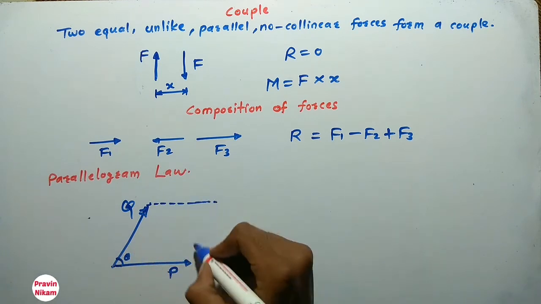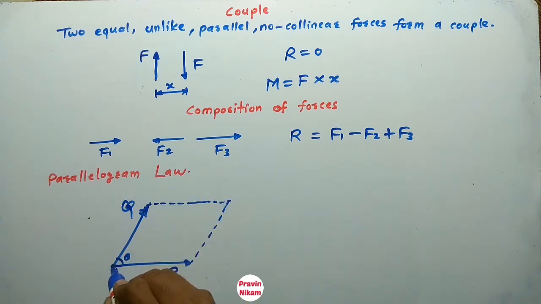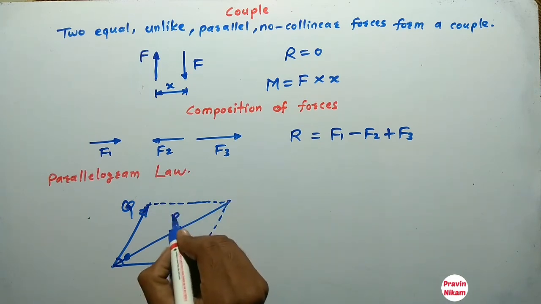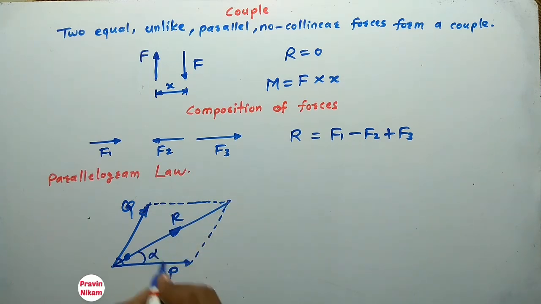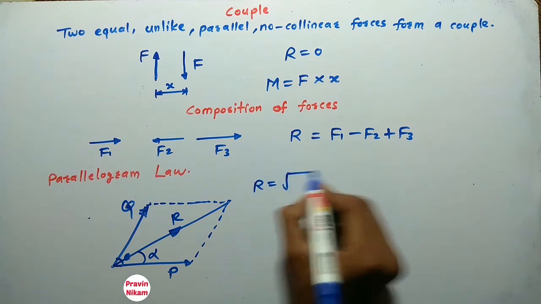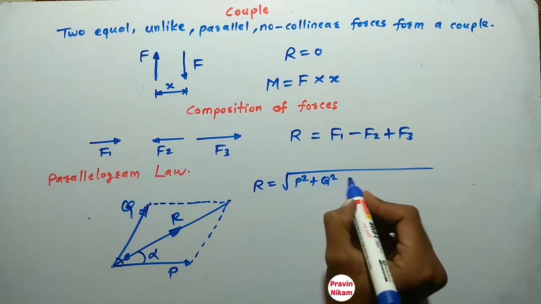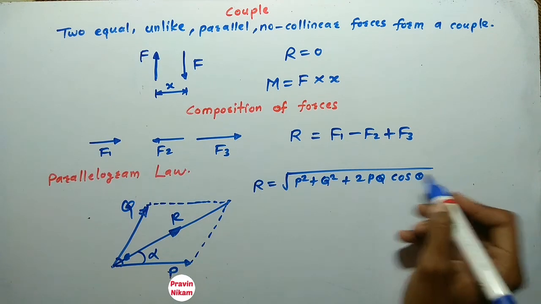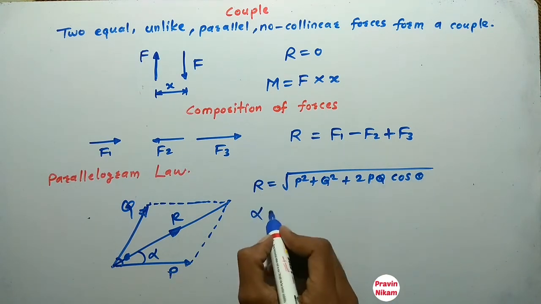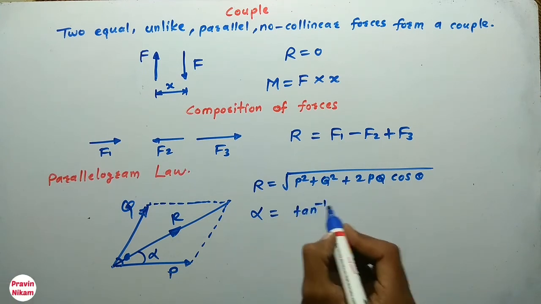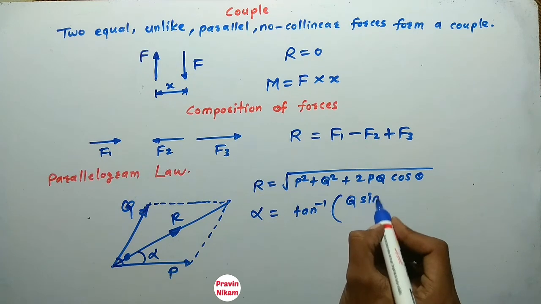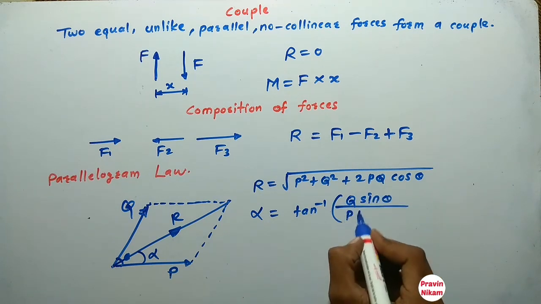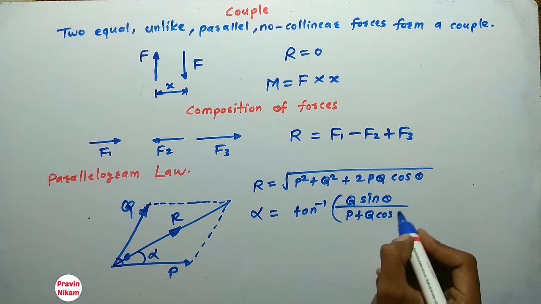Draw a parallelogram and draw this, and this is the resultant. The angle of resultant is alpha, and the formula for resultant is R is equal to root of P square plus Q square plus 2PQ cos theta. So this is the magnitude of resultant, and the direction alpha is equal to tan inverse of Q sin theta divided by P plus Q cos theta.